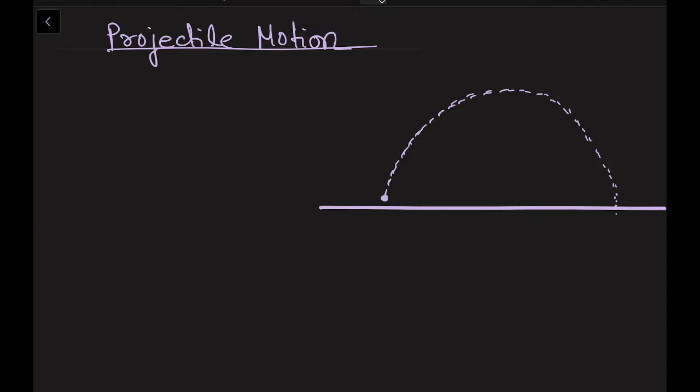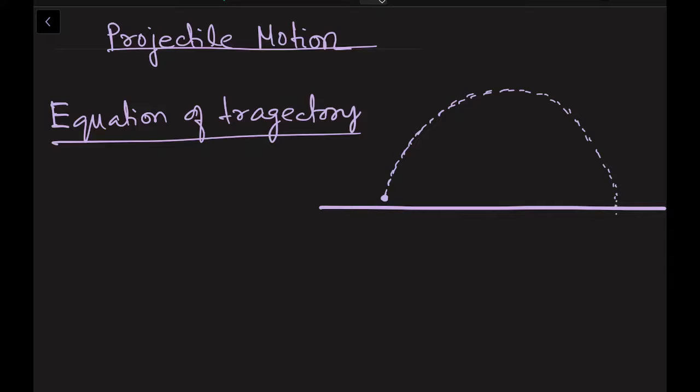So let us prove that it is really a parabola. So to find out the equation of trajectory, I am going to find out the equation of trajectory. If the equation of trajectory will match with the equation of a parabola, then we will say yes, this is a parabola. This shape is a parabola. So to do that, let me mark my axis first. So this is my y-axis, and here along this axis is my x-axis.